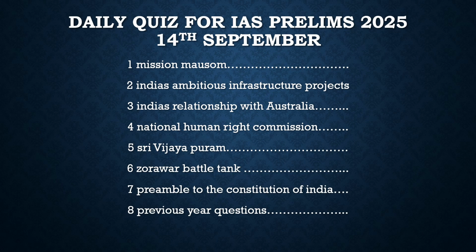The first article is about Mission Mausam. We had recently discussed it. Mission Mausam has been approved by the Union Cabinet. It is a weather forecasting mission. It has been implemented with the Ministry of Earth Sciences as the nodal agency. So for this mission, the nodal agency is the Ministry of Earth Sciences.